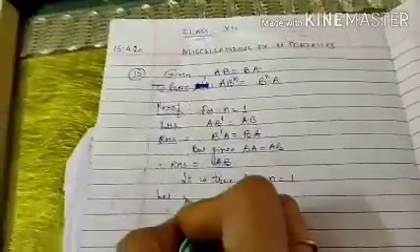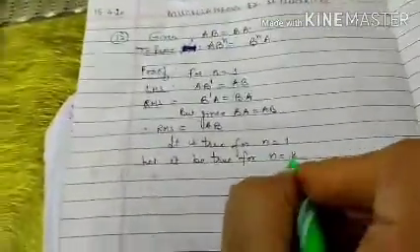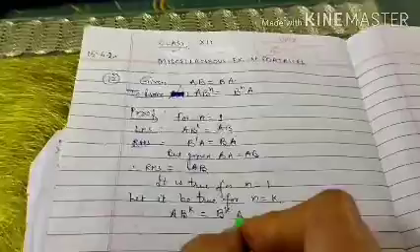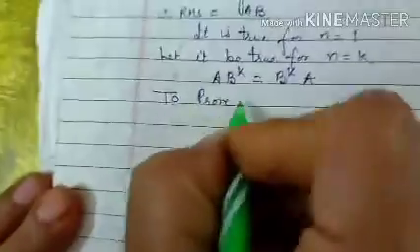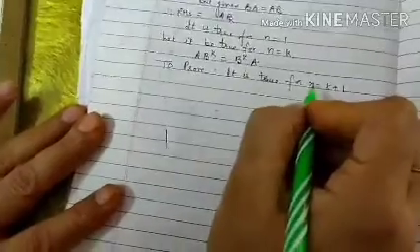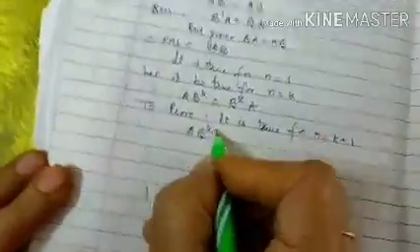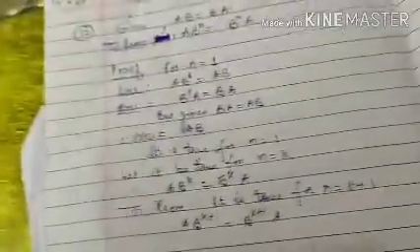Now let it be true for n is equal to k. So it becomes AB to the power k equals B to the power k into A. We have to prove it is true for n equal to k plus 1. So what is to prove? Let us write it first. That is AB to the power k plus 1 is equal to B to the power k plus 1 into A. Take the left hand side.